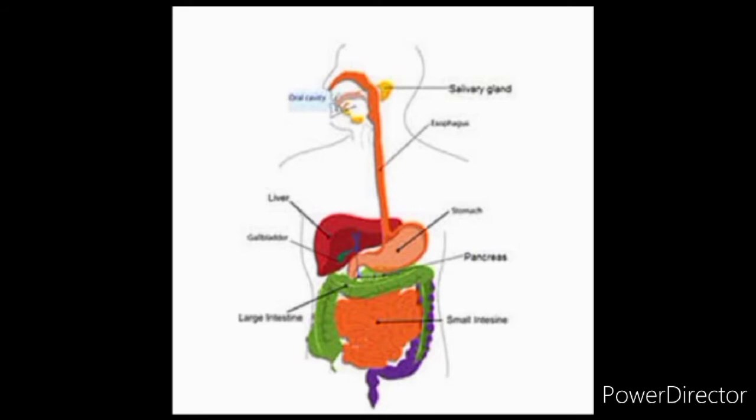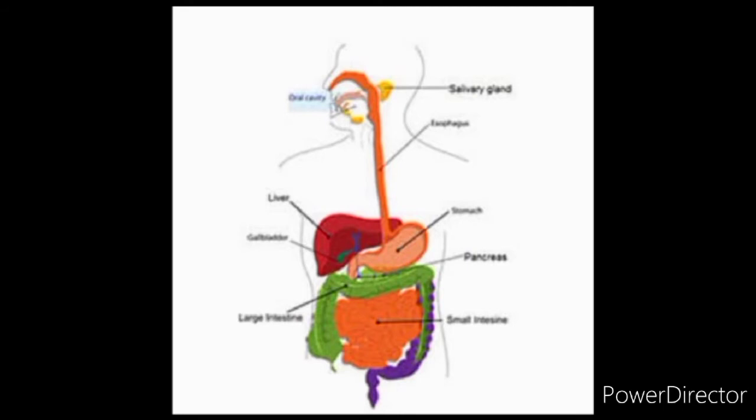Now, after the stomach, the partially digested food goes into the small intestine. Now we will study about the small intestine. The small intestine is a highly coiled tube, about 7.5 meters long.